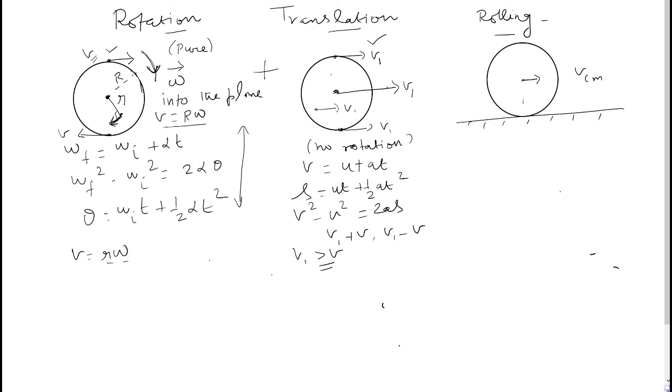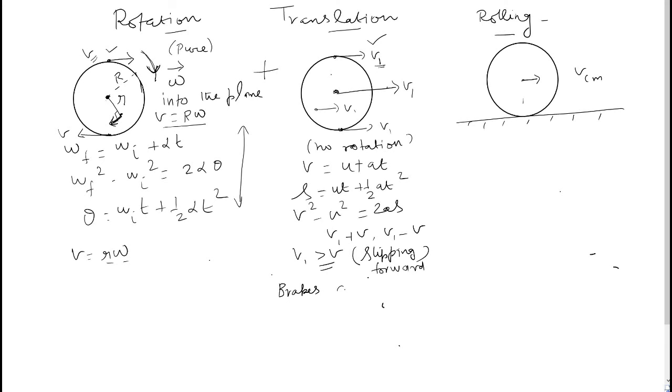The point P will be moving towards the right side because v1 is greater than v. Is it clear? In this case, we say that slipping takes place. Understood that? Since this slipping is in the forward direction, we can consider this to be forward slipping. Forward means towards the right side.